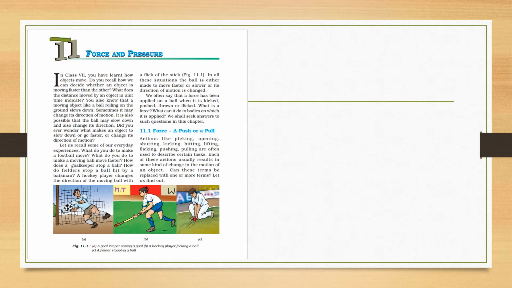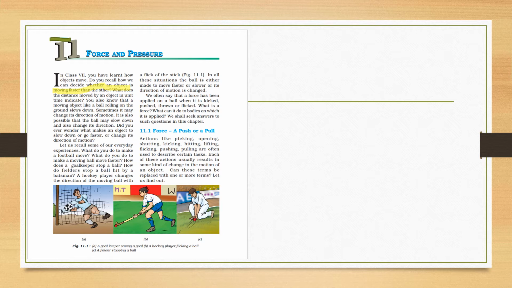Okay, so regarding force and pressure, we have seen different activities in our day-to-day life. Many of the things we have discussed in our previous class also, class 7, regarding the change of the shape of the object and regarding the moving of the object. So when we are seeing the activities in our day-to-day life, how can we decide that an object is moving faster than the other object? We decide by its speed.